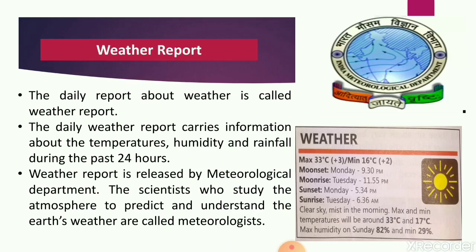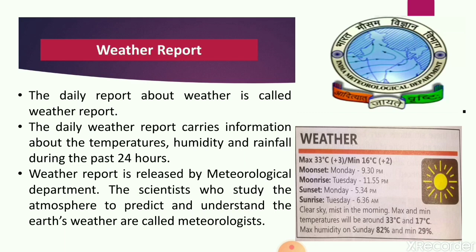Now, weather report. As you can see in the image, this type of thing you will always find in your newspaper, in which you can see the maximum and minimum temperature, then timings for moonset, moonrise, sunset and sunrise. You will get information about clouds, meaning whether the day will be cloudy or not, and information about humidity, rainfall or precipitation. This report is released by a department governed by our government.